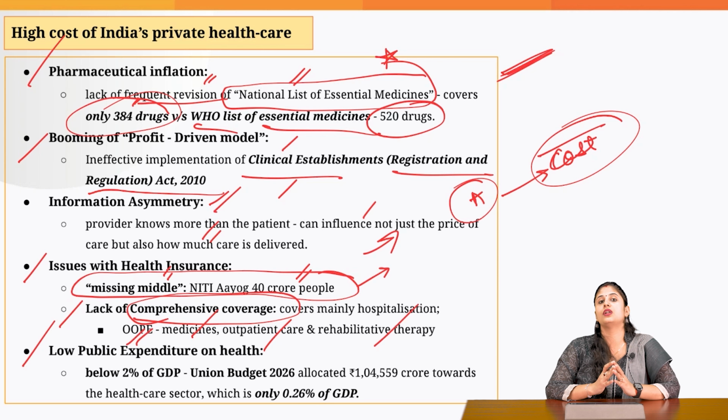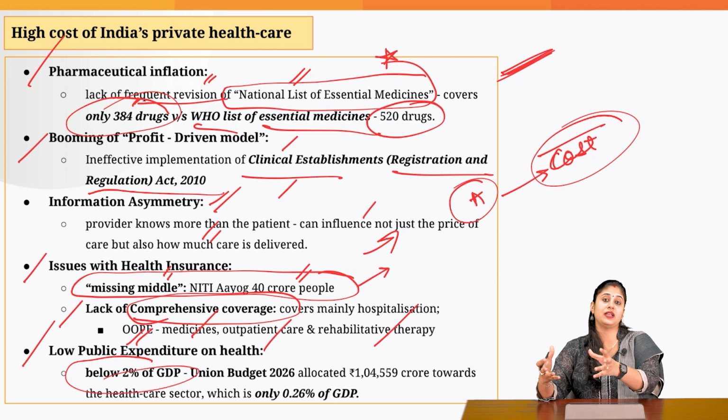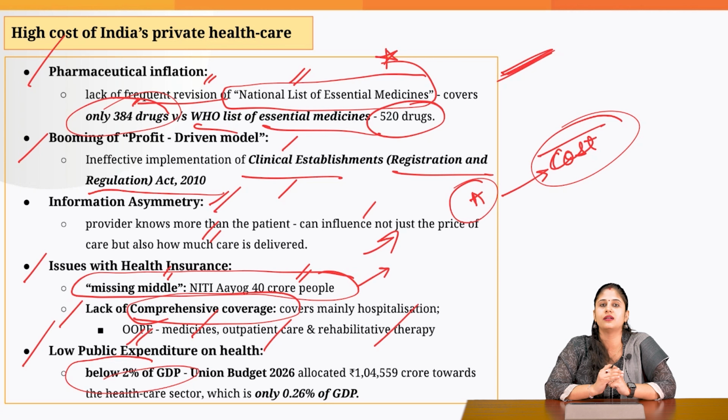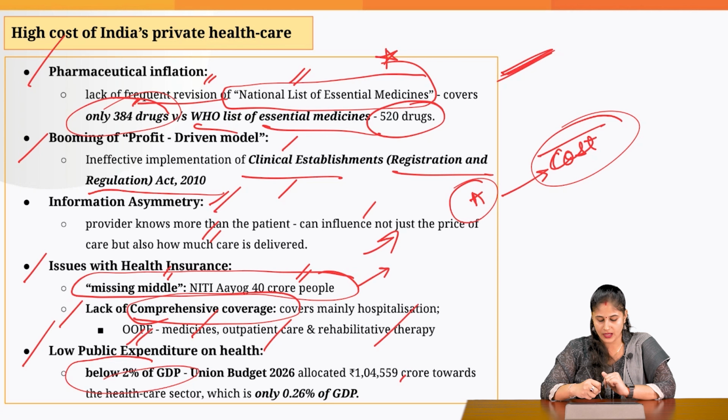Another problem is that there is lack of effective public health infrastructure. This is because of the low public expenditure being done by the government. Less than 2% of our GDP is actually being spent on public health. And that is the reason the private sector is coming up and filling the gap. And if it is filling the gap, it is also going to get the returns. So it is the private sector which is setting the higher prices for the medical services.